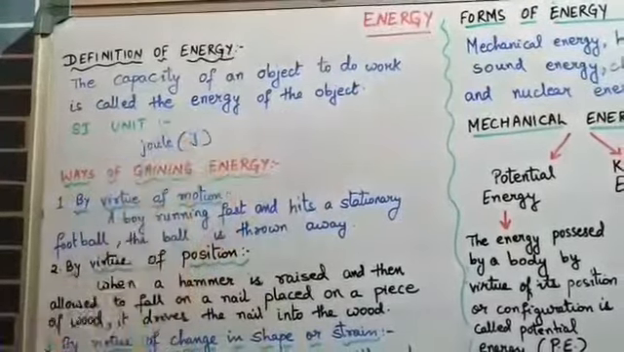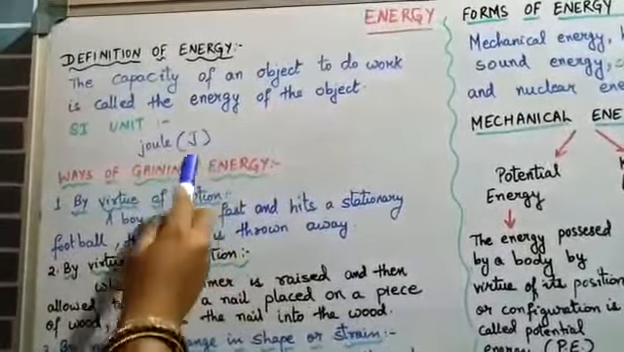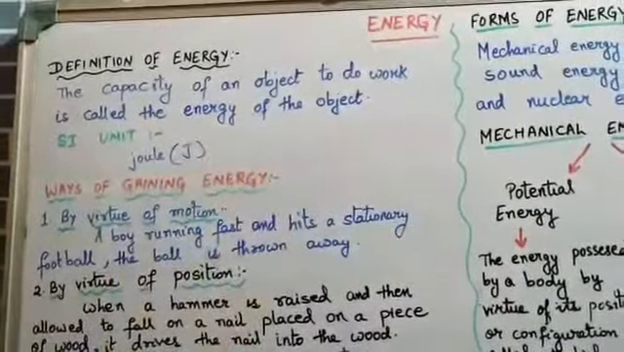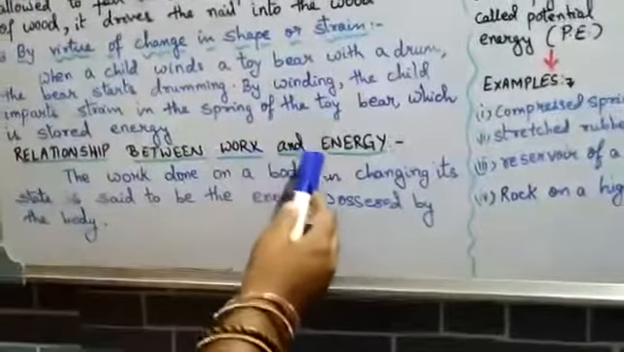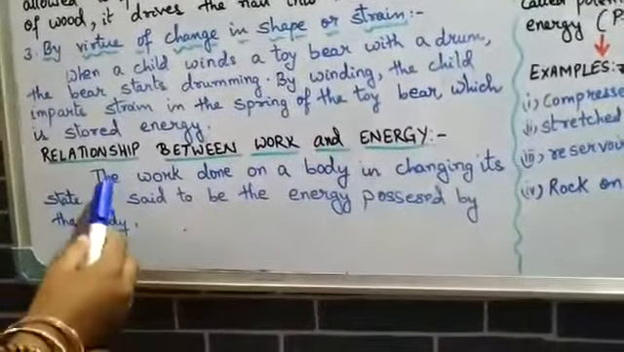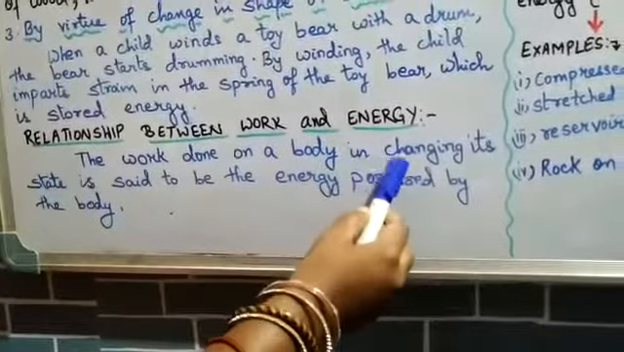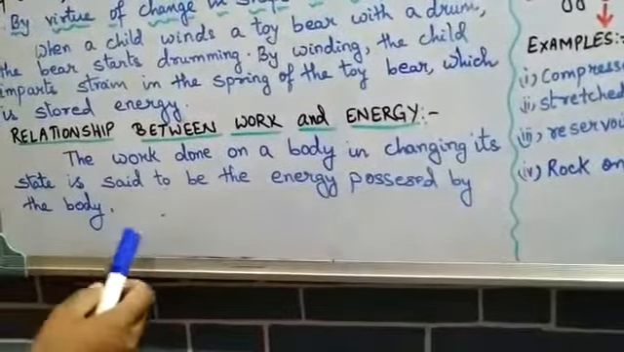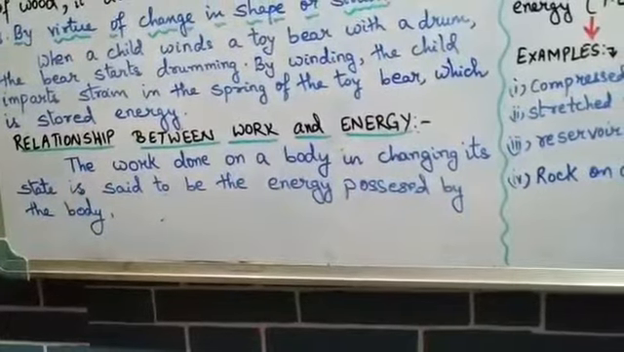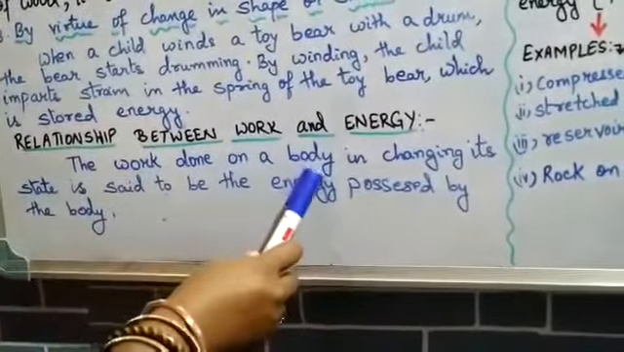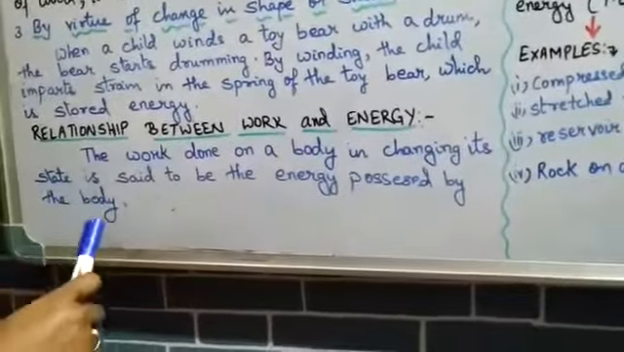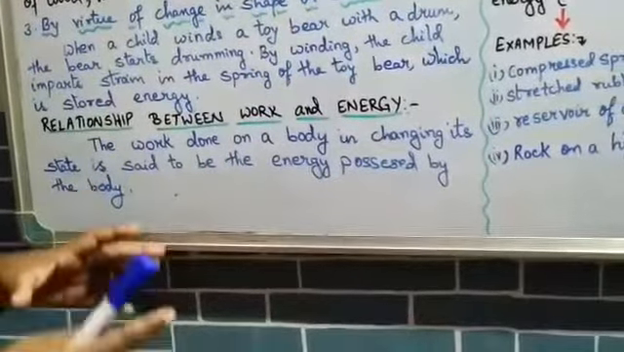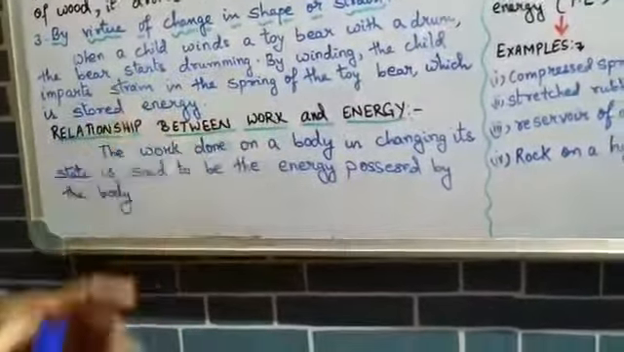The SI unit of energy is joule. The SI unit of work, if you remember, what was it? It was also joule. About the relationship between work and energy: the work done on a body in changing its state is said to be the energy possessed by the body. And this is the relationship between work and energy. Whatever work is done to change the state is said to be the energy possessed by the body, because of that energy only the work could be done.